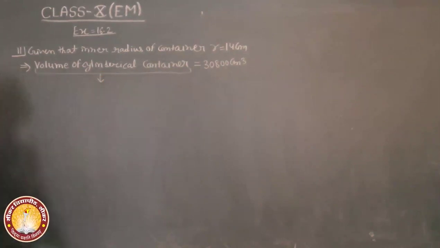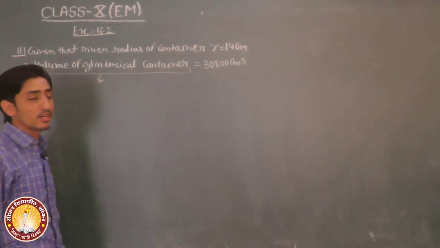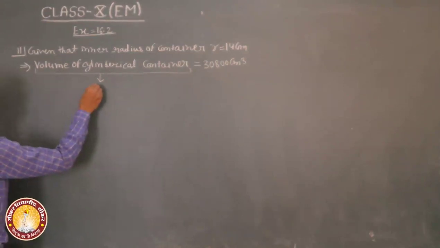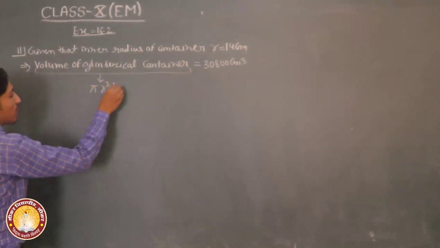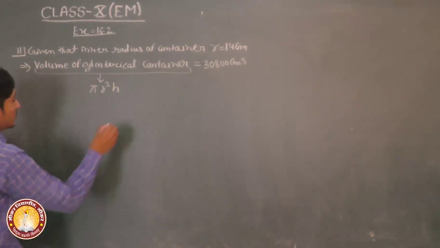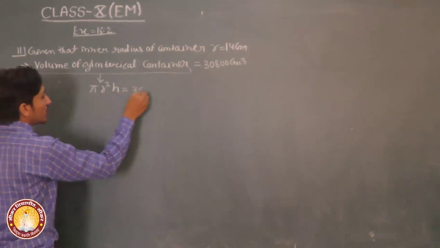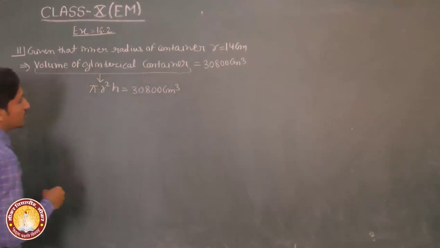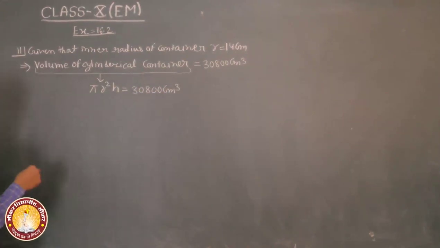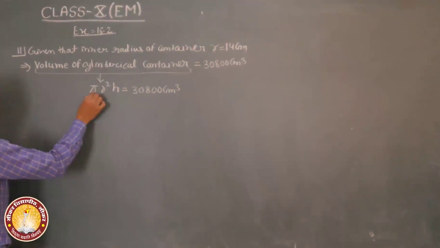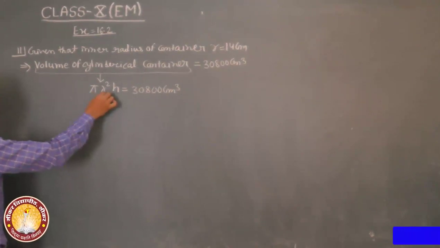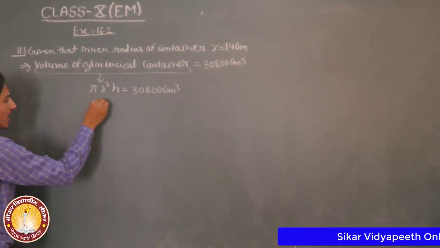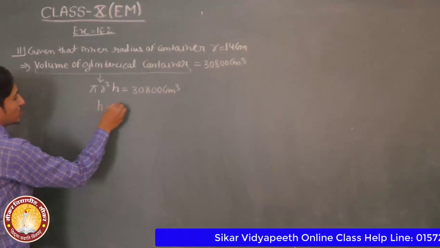We know that the formula of volume of cylinder is pi r square h, which is equal to 3080 centimeter cube. Put the values. Pi, we know that, is 22/7, radius r is 14 centimeter. Then h, direct h is equal to